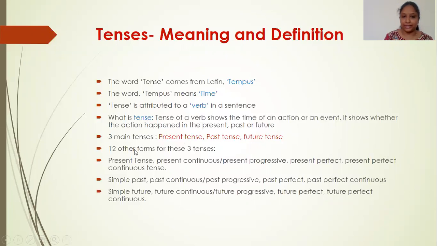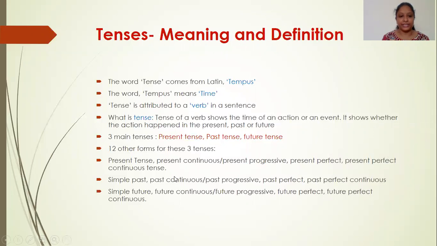There are three main tenses. What are those tenses? Present tense, past tense, and future tense. To these three main tenses, there are 12 other forms, right? What are these 12 other forms of tenses? For present tense, we have simple present, present continuous, present progressive, present perfect. We can call present continuous as present progressive also.